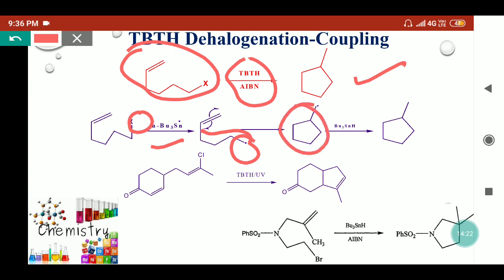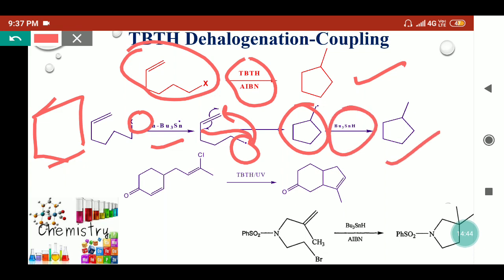So here we'll get the methyl cyclopentane. Though this can attach on this carbon and form this 6-membered ring, in case of tri-n-butyl tin radicals, usually the 5-membered ring forms. That means the kinetically controlled product is the major product instead of the 6-membered ring. So after that the methyl cyclopentyl radical will form, that will abstract the proton from the TBTH and will convert into methyl cyclopentane.